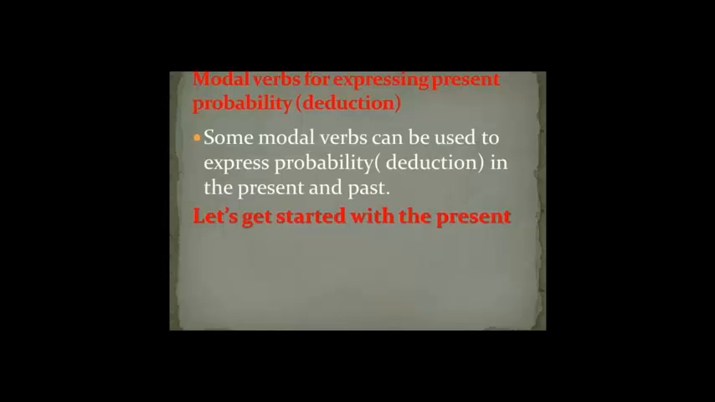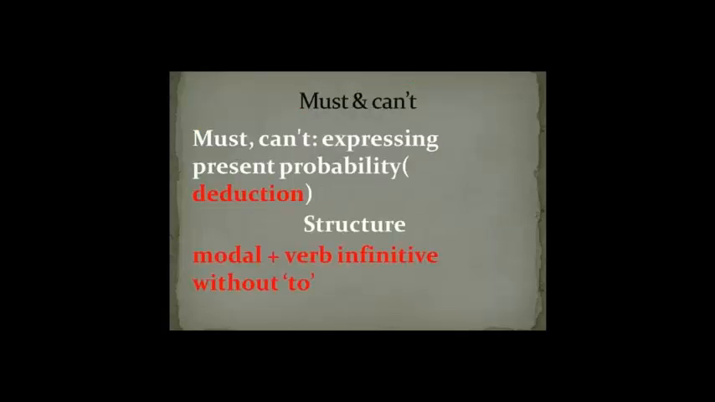Our first lesson today is a grammar one. We will talk about modal verbs for expressing present probability or deduction in the present and in the past. Some modal verbs can be used to express probability and deduction in the present and past. Now let's get started with the present. In present deduction or probability, we use must or can't.